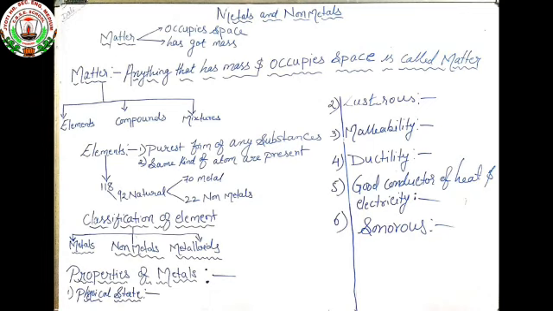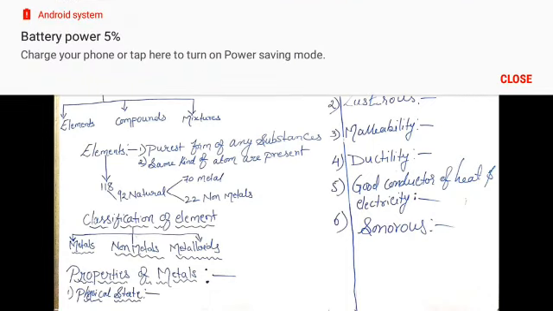That is malleability: the metal silver is converted into a thin sheet and wrapped on the layer of the sweet. So that is the third property of metals.